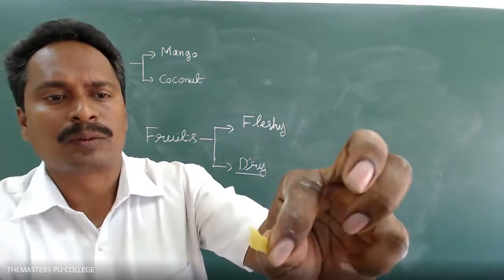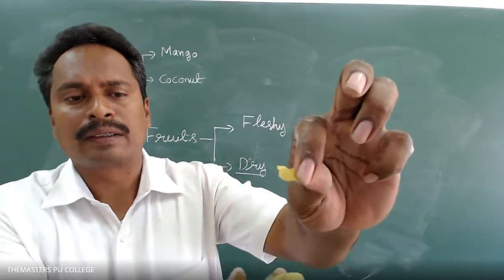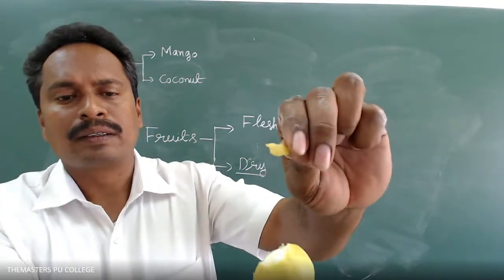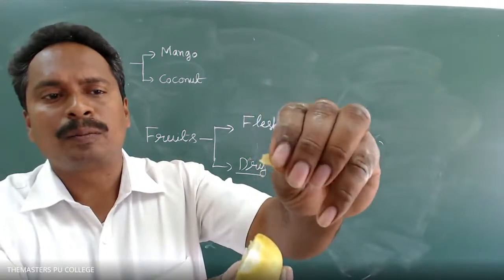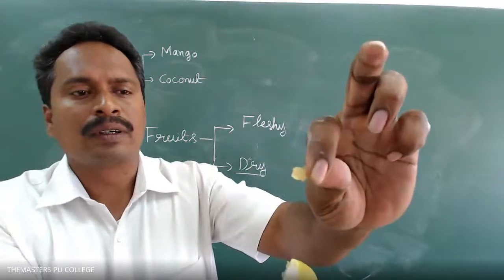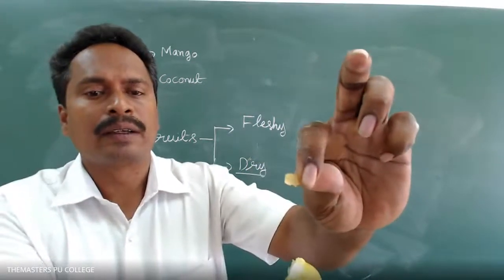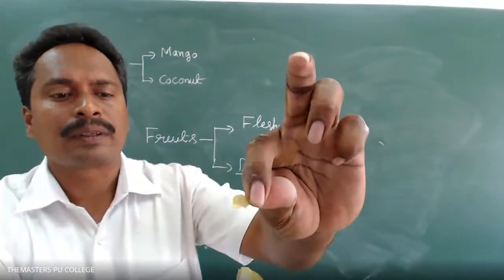This outermost, yellow color layer is the epicarp. The outermost fruit wall layer in a fleshy fruit is called epicarp.